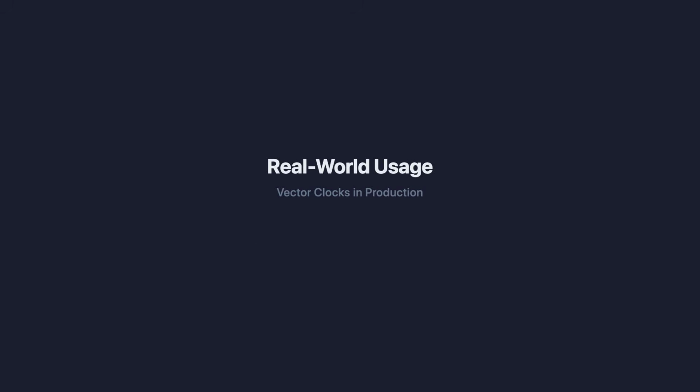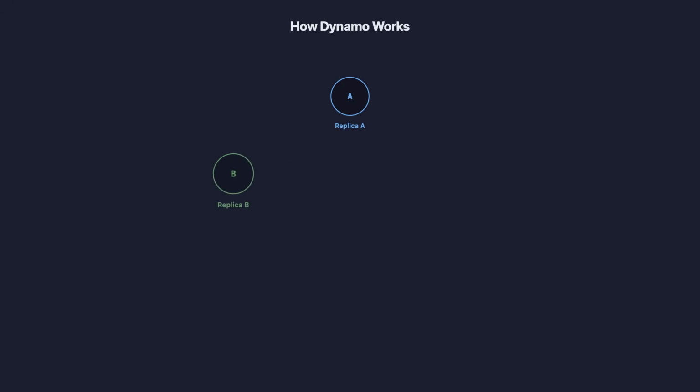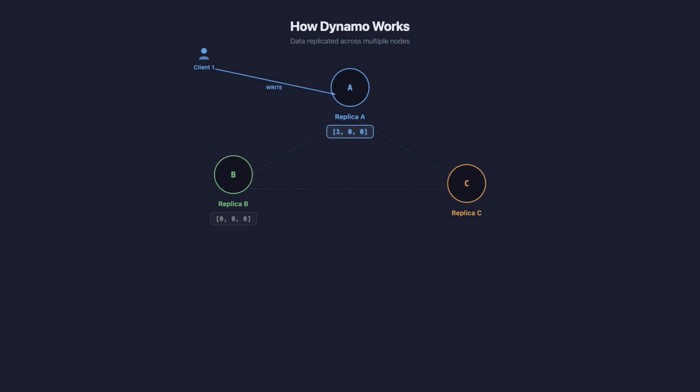This isn't just theory. Vector clocks power real systems. Amazon's Dynamo paper, published in 2007, describes how they used vector clocks for conflict detection in their distributed database. Here's how it works. Dynamo replicates data across multiple nodes. When a client writes to one replica, that replica updates its vector clock.